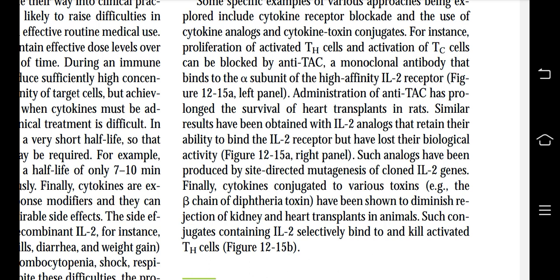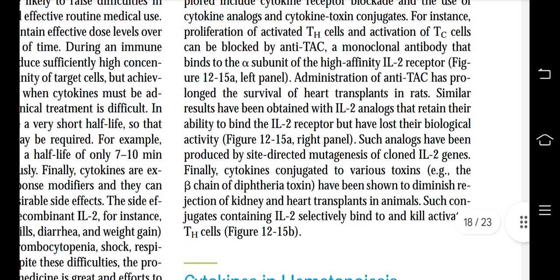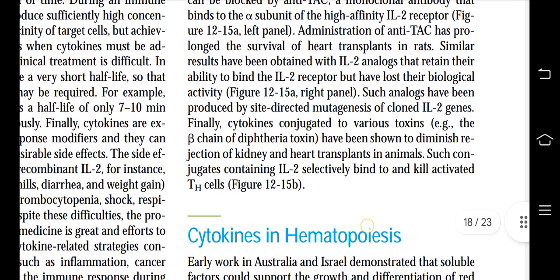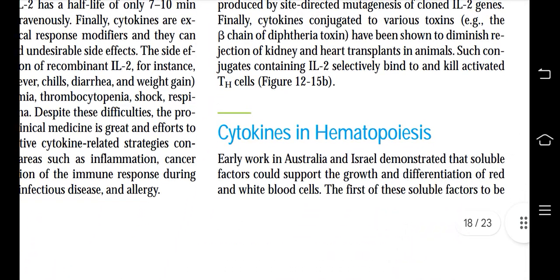Finally, cytokines conjugated to various toxins, the beta chain of diphtheria toxin, have been shown to diminish rejection of kidney and heart transplants in mammals or animals. Such conjugates containing IL-2 selectively bind to and kill activated T cells.